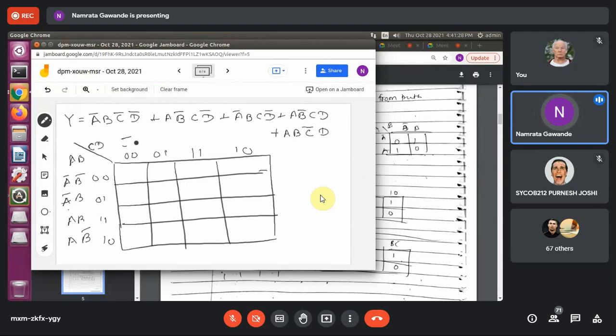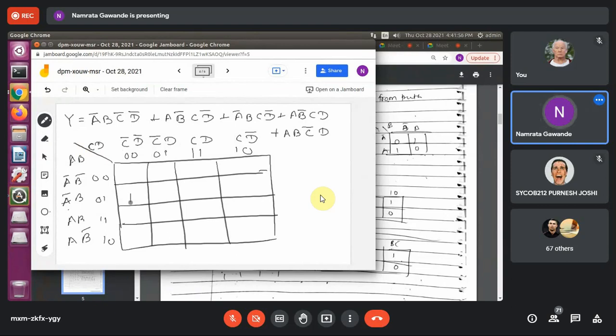Here C bar, D bar, C bar, D, C, D, and C, D bar. Right? Now, place the value accordingly. The terms are present. For those you have to write 1.